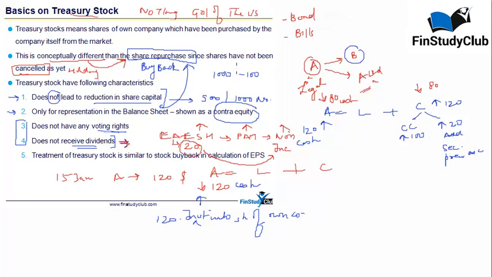So in my example, if let's say $5 per share is the dividend, I am not going to pay that on 100 shares. I'm going to pay that only on the balance 900 shares which are outstanding with the outsiders. Point number 5 is also very important, which says that although it is conceptually different, we have talked about the fundamental of substance over form, which says that in substance they are primarily similar to the buyback in case of EPS calculation or any other accounting parameter.